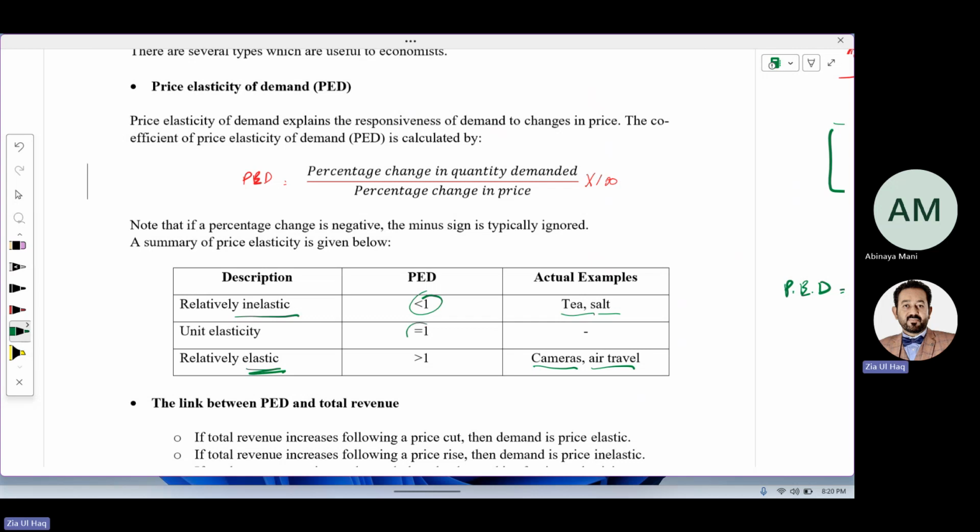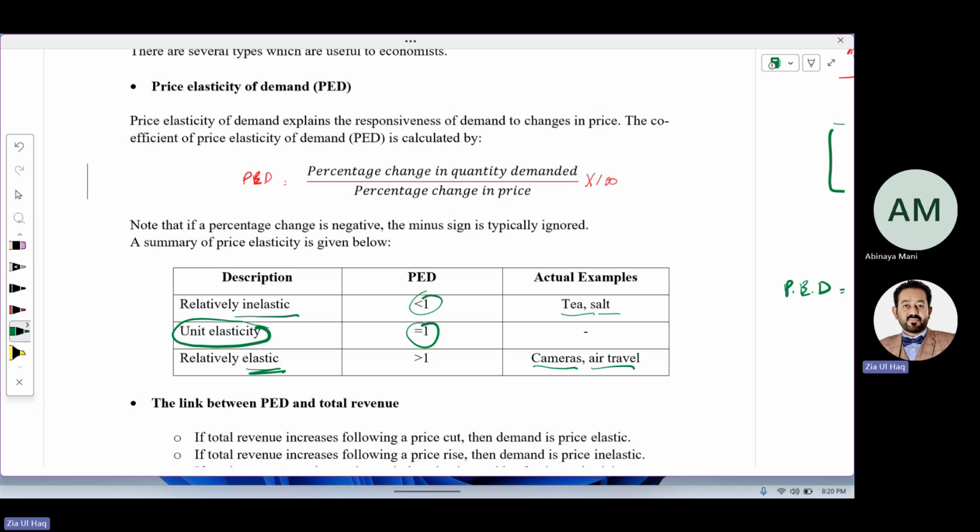If the answer is equal to 1, we will say unit elastic demand. Unit elastic means percentage change in demand and price will be the same. If you decrease price by 10%, demand will increase by 10%. If you increase price by 20%, demand will decrease by 20%.